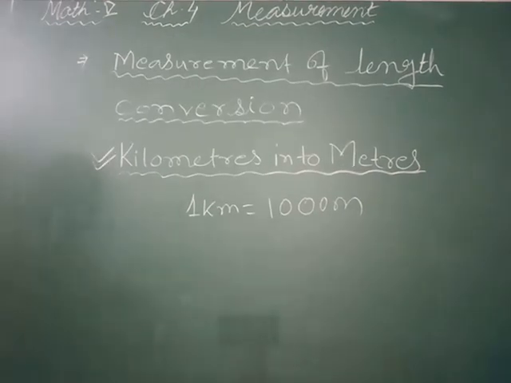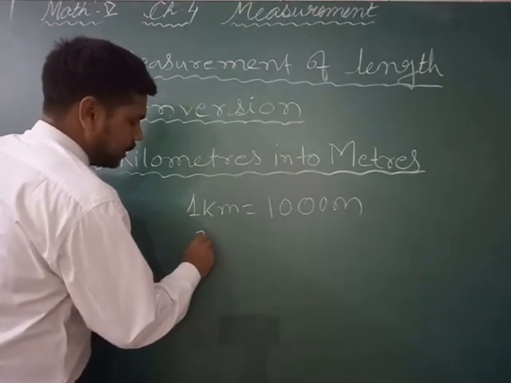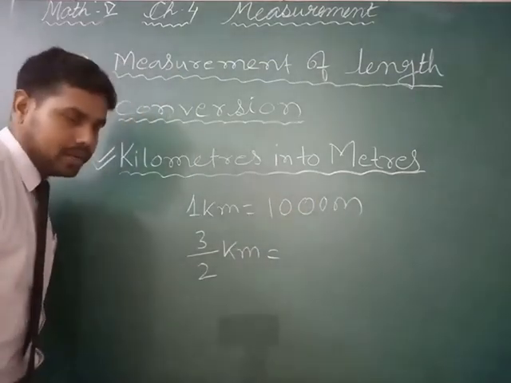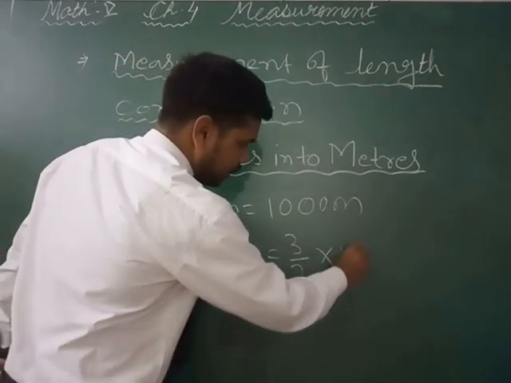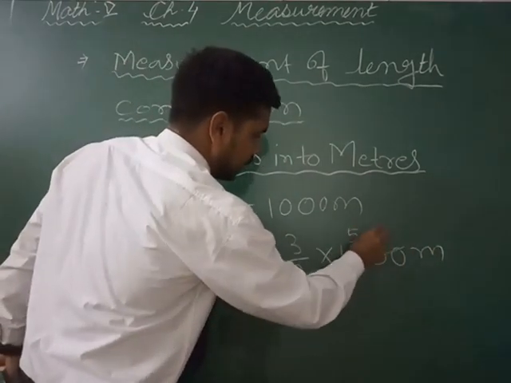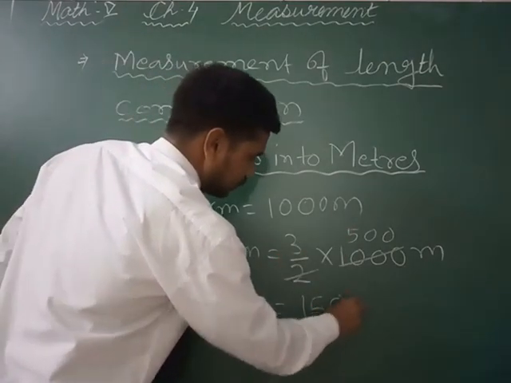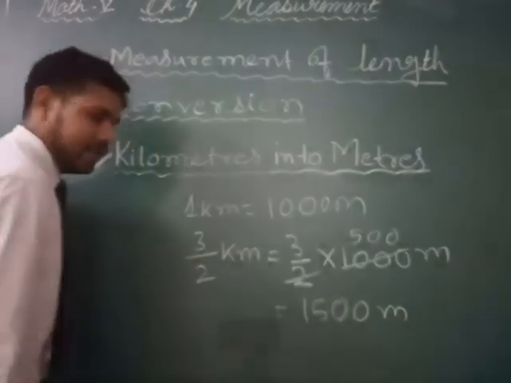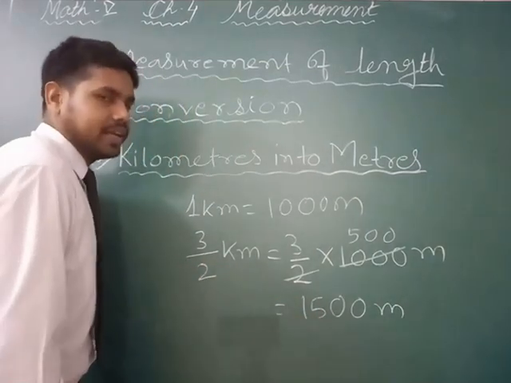Now suppose it is asking in fraction: 3 divided by 2 kilometer is equal to how much meter? Then also we will multiply 3 divided by 2 into 1000 meter. 2 fives are 10 and the zeros, 500 and 1000. So 3 fives are 15, so 1500 meter. That means 3 by 2 kilometer is equal to 1500 meter, right?